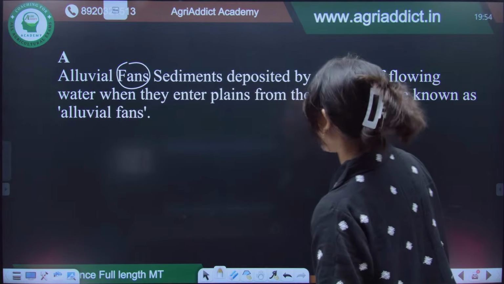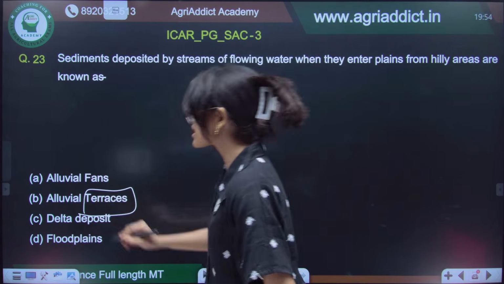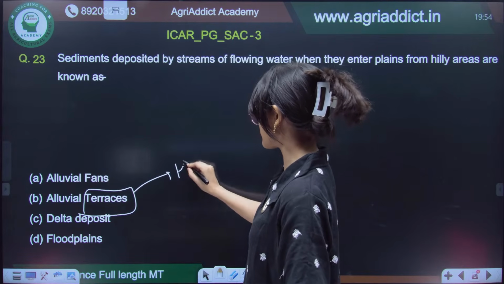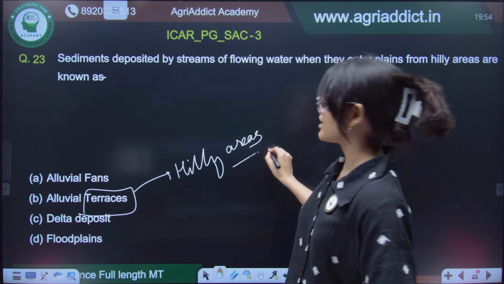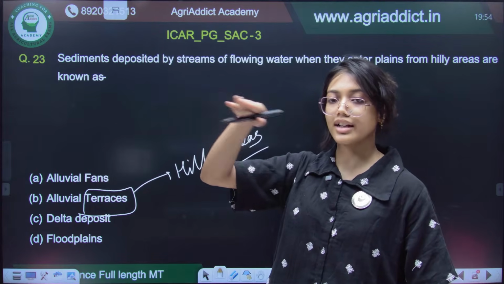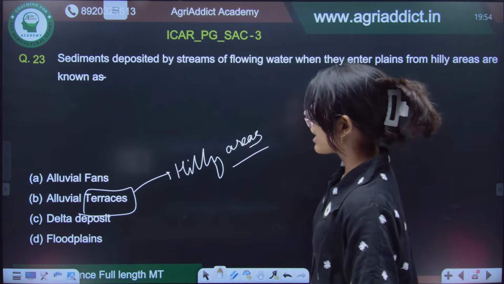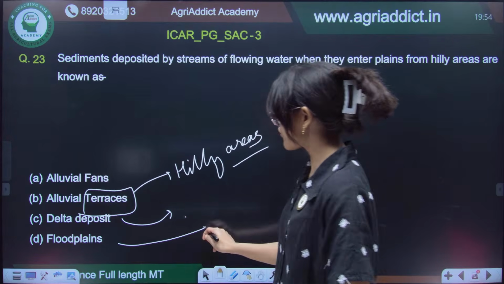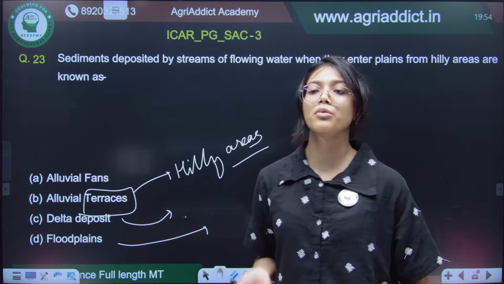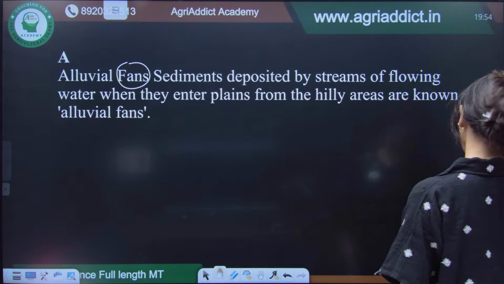Let us see what are alluvial terraces. Alluvial terraces will be found in hilly areas only. The sediments deposited in the hilly areas will form the alluvial terraces. Delta deposit means when the river meets the sea, and floodplains will be formed in those areas where there are problems of intermittent flooding, according to the season.